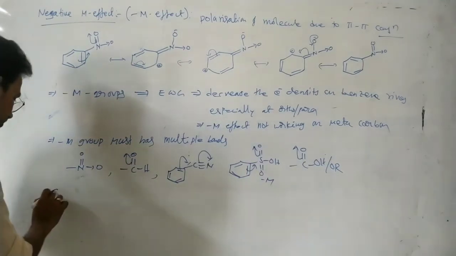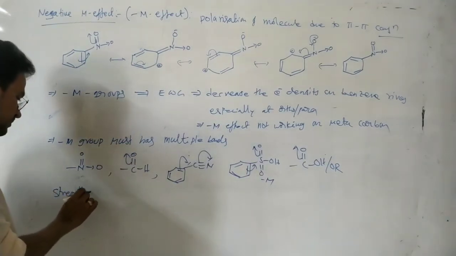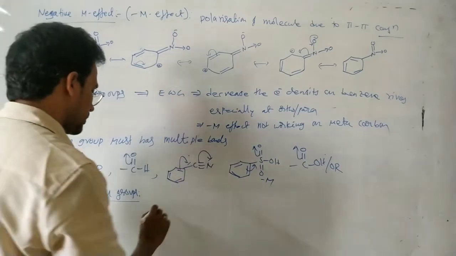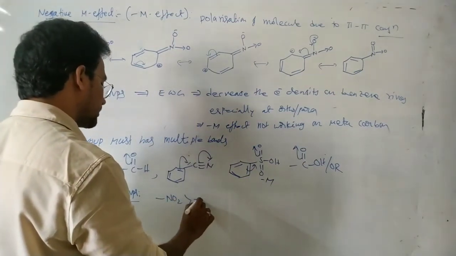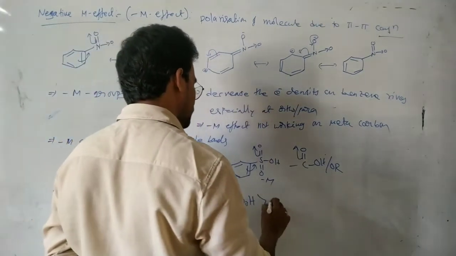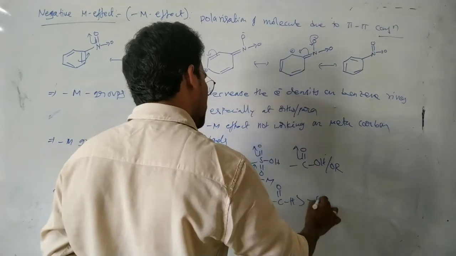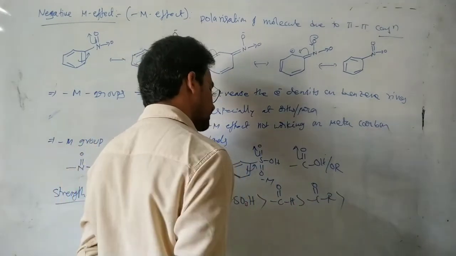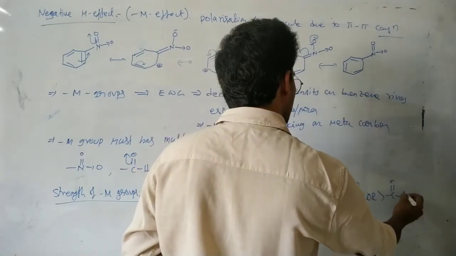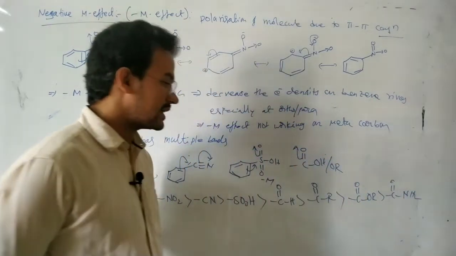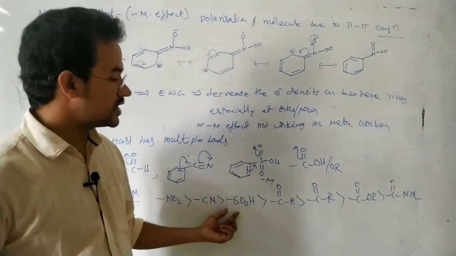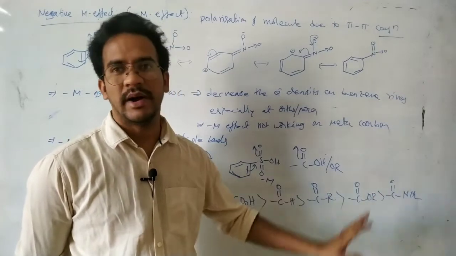Now, the strength of the minus M groups, let us discuss. See this one. NO2 is a strong minus M group. Next CN, next SO3H, then the aldehyde group, then ketone, then ester, and the least is amide. That is the strength of the minus M groups: NO2, CN, SO3H, aldehyde, ketone, ester, amide.